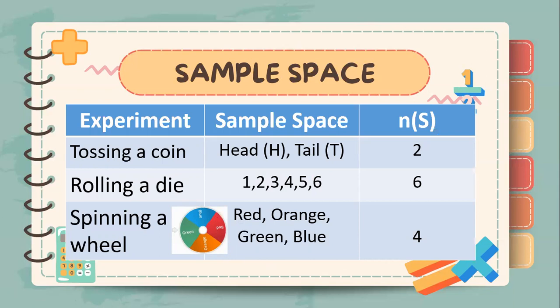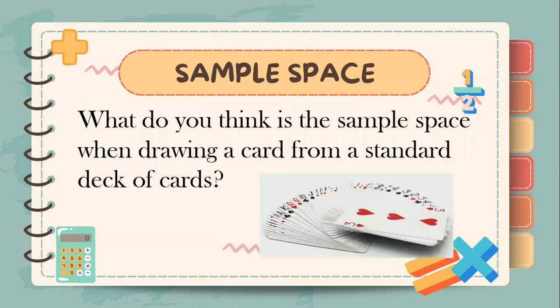In an experiment of rolling a die, the sample space would be all the six sides of the die, and that would be 1, 2, 3, 4, 5, and 6. The number of sample space would be 6. And spinning a wheel, the sample space would be all the outcomes, and that would be red, orange, green, and blue. So the number of sample space would be 4.